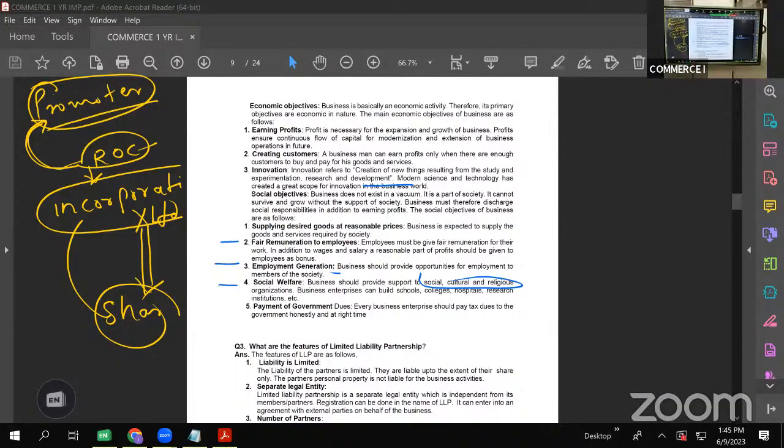Okay. The last one is payment of dues to the government. That is, every businessman who owes tax, those taxes should be paid in time. Because tax is one of the major sources of revenue for the government, and with this revenue only, the government will take up the welfare activities in the interest of the society. So taxes or any dues should be paid by fair means, without manipulating the income, without hiding your profits. Taxes should be paid fairly. Okay, that is it.